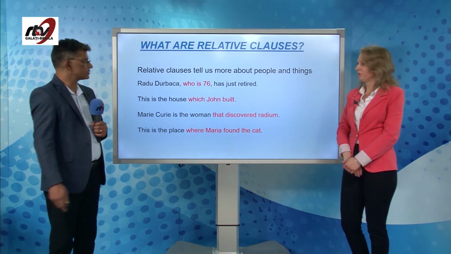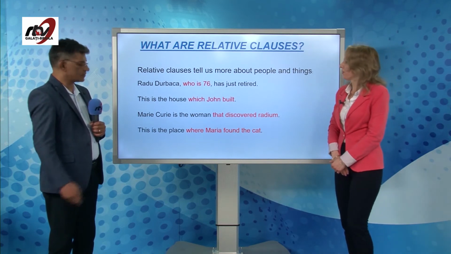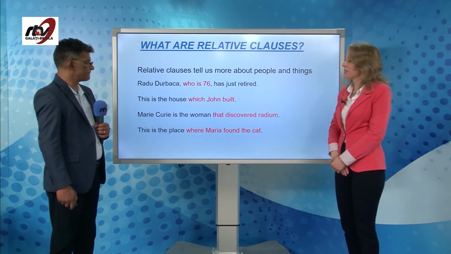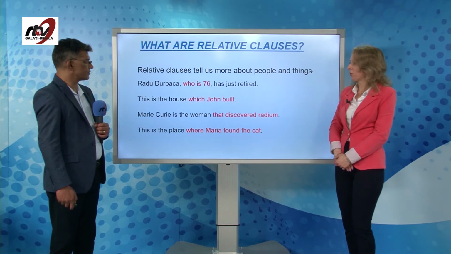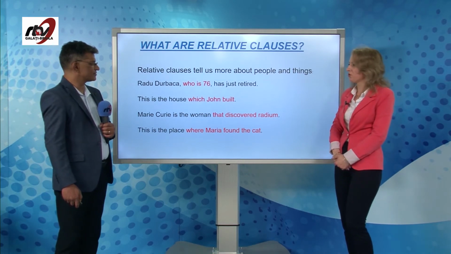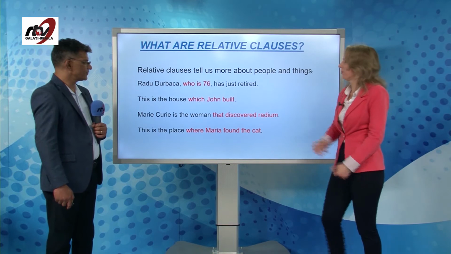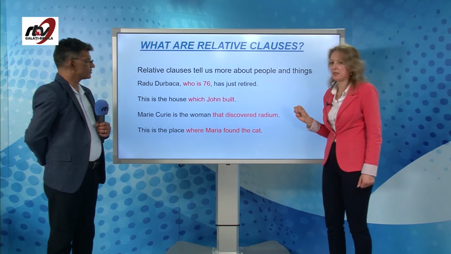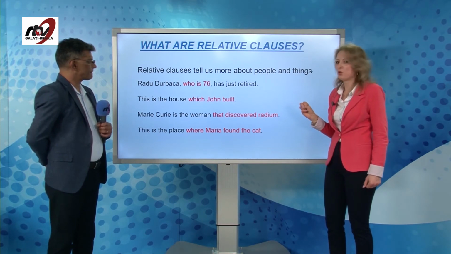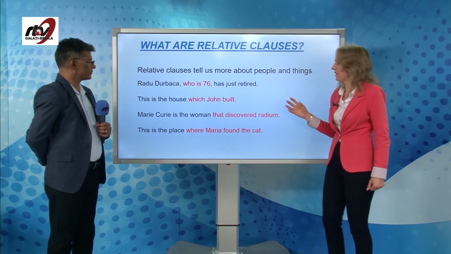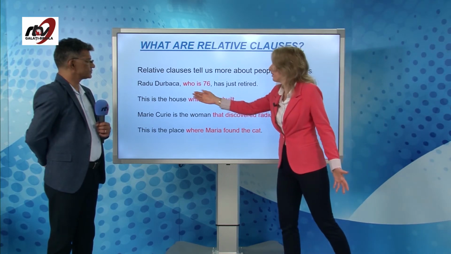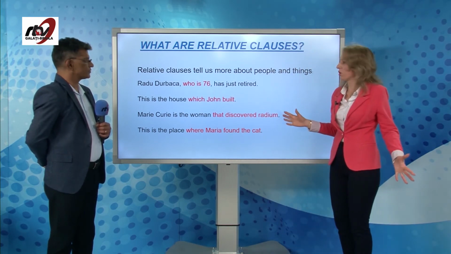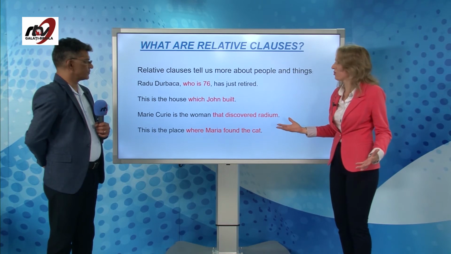Very good. Okay, so relative clauses in our language, in Romanian mean atributive, propoziții subordonate atributive, dar câteodată pot fi și incidente, da? De exemplu, cum vedeți aici, introdus prin who, acest lucru poate fi extras, da? Poate fi scos. Este o informație suplimentară de care ne putem lipsi. So we can say also, Radu Durbaka has just retired, okay? And that's all. We do not want to know his age, okay?